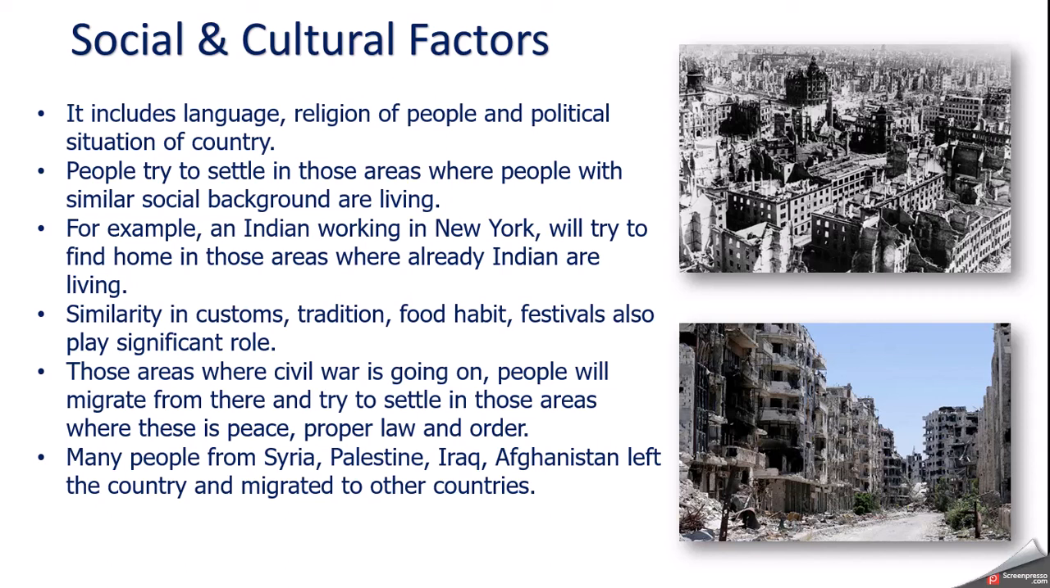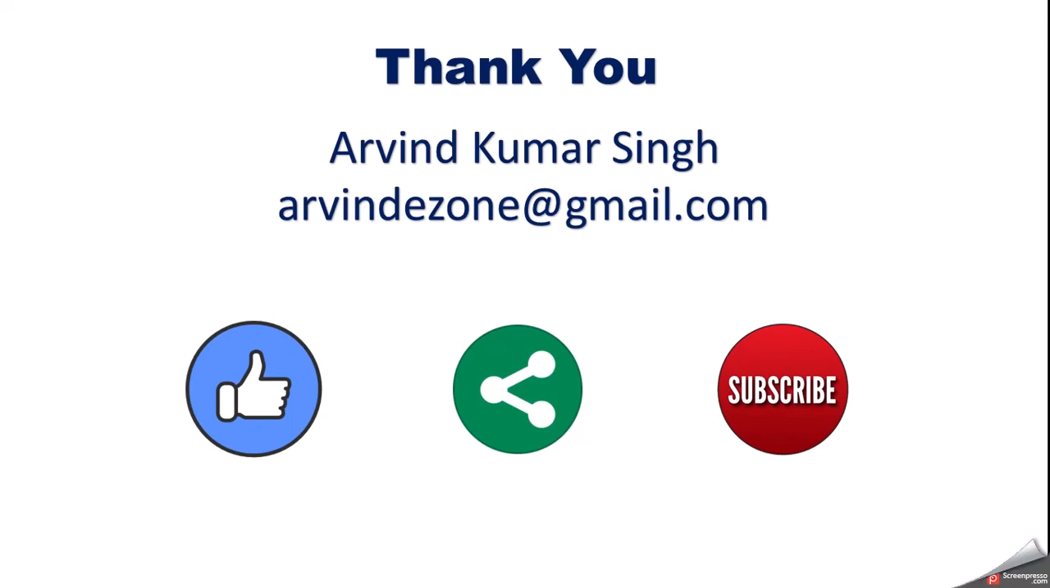So here we have to understand one thing, that people try to settle down in those areas where people of a similar background are already living. And the other thing, that if the political situation of the country is not good, not peaceful, then people will migrate from that area and settle in another area where peace, law and order are maintained. So these were the three important factors: geographical factors, economic factors, and social and cultural factors.